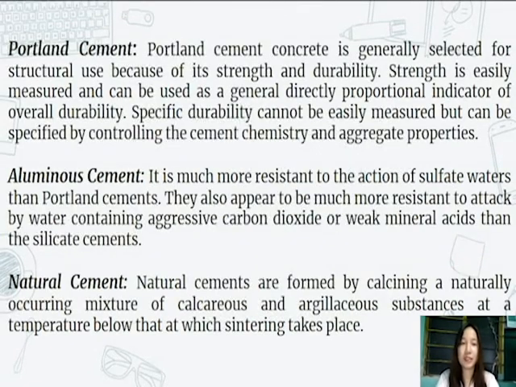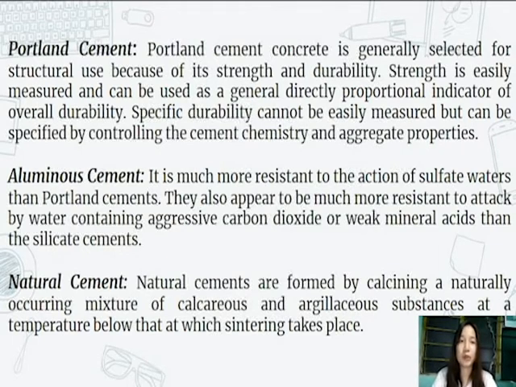The first type of cementitious material is the Portland cement. The Portland cement concrete is generally selected for structural use because of its strength and durability. Strength is easily measured and can be used as a general, directly proportional indicator of overall durability. Specific durability cannot be easily measured but can be specified by controlling the cement chemistry and aggregate properties.